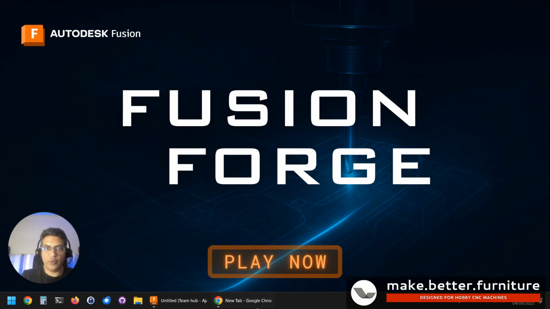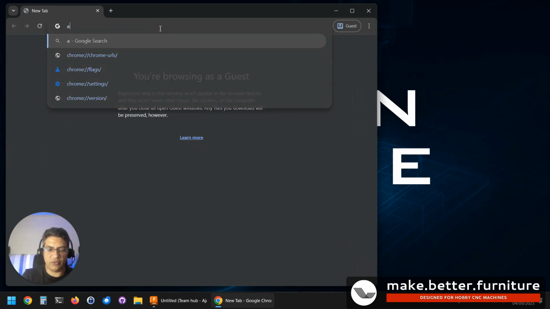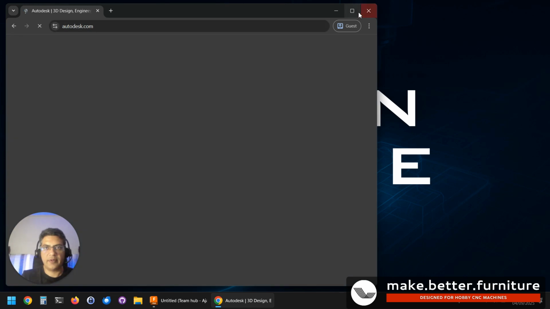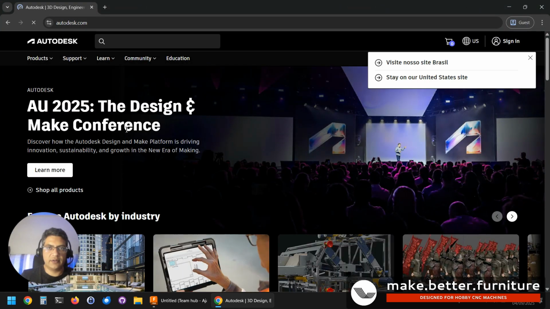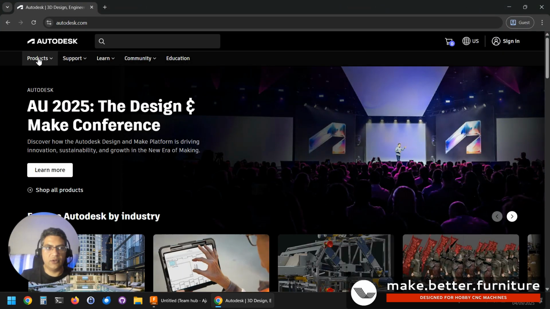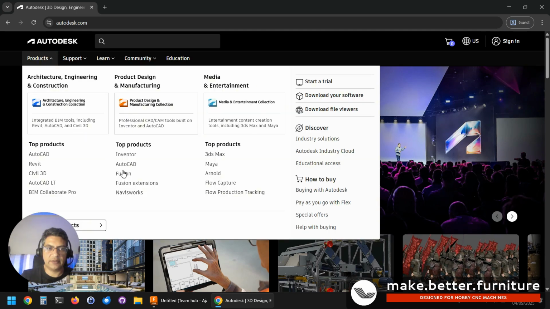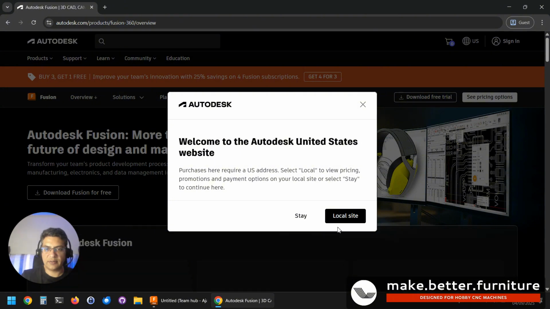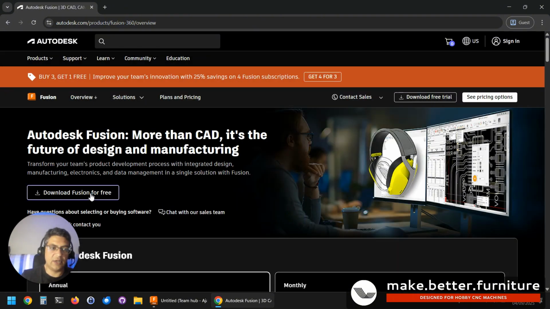Step 1. Open your browser and navigate to autodesk.com. Go to Products, Fusion, and click Download Fusion for free.